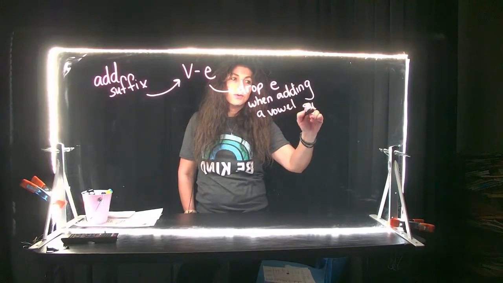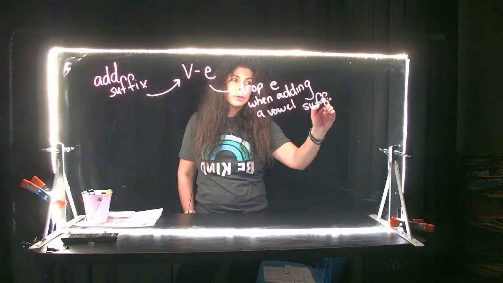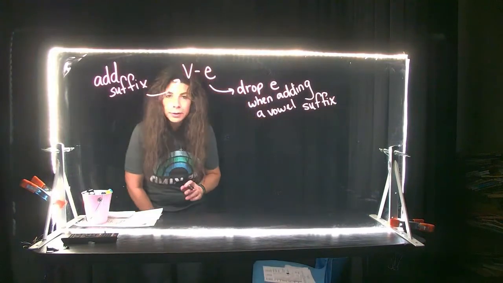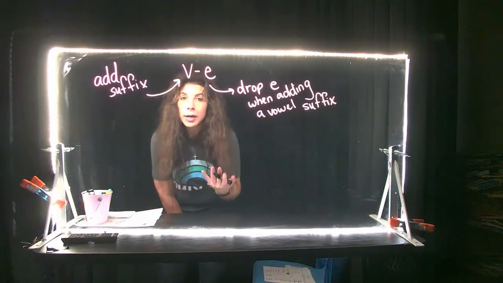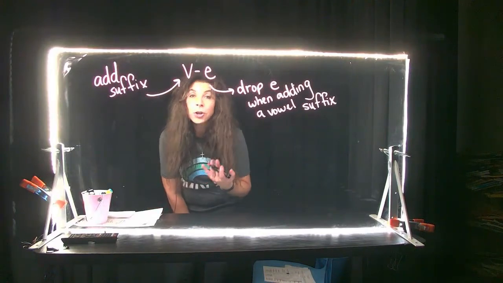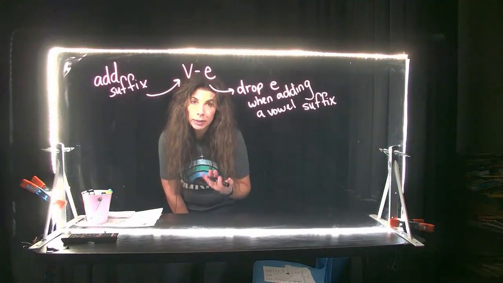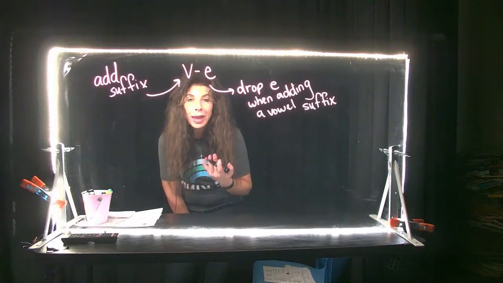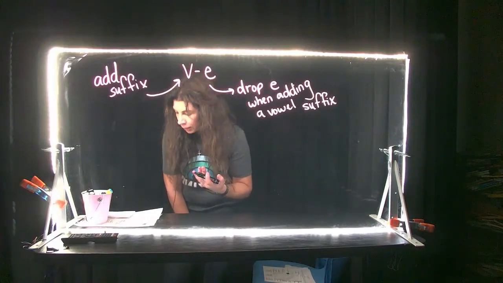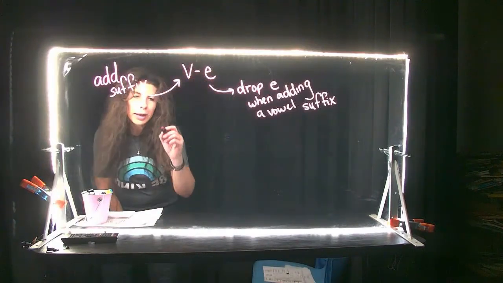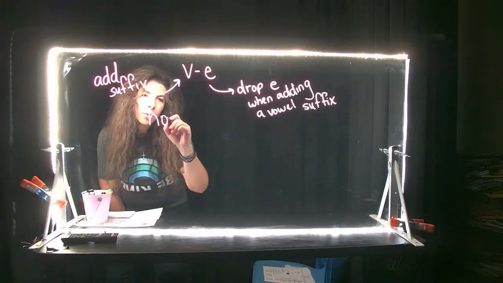Okay, so just like the one-to-one rule, you had to do something when you had a vowel suffix. On a vowel consonant E word, you have to change something when there is a suffix. You have to drop that E. So, for example, if you have the word hope.